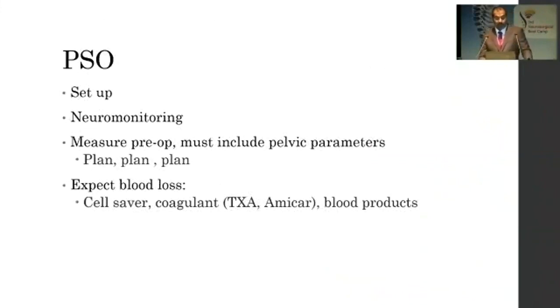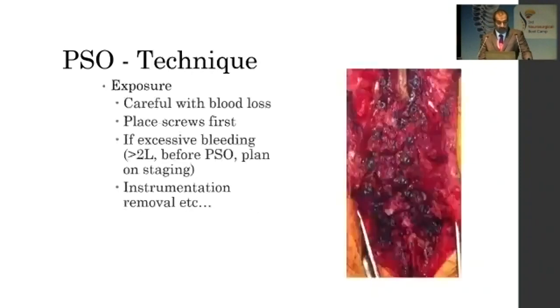Setup usually requires neuromonitoring, measuring pre-op all the different angles. You should know the degree of alignment that you are going for, and include all the pelvic parameters and plan thoroughly. Expect blood loss; cell savers, anticoagulants, tranexamic acid or Amicar can be used. Blood products should be saved accordingly. Exposure should be careful not to cause excessive bleeding, because you will need a lot of blood when you're doing the osteotomy.